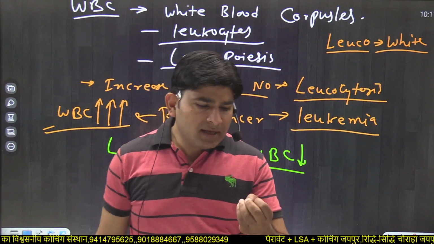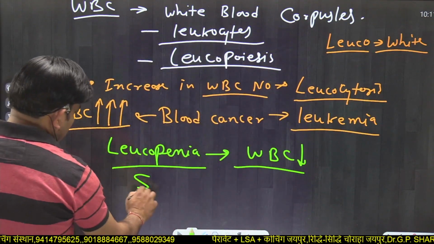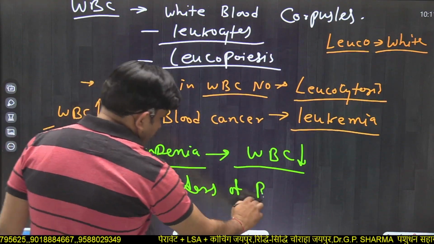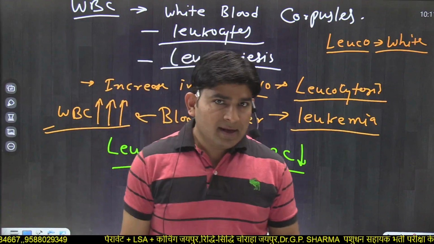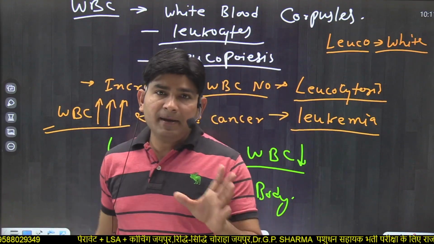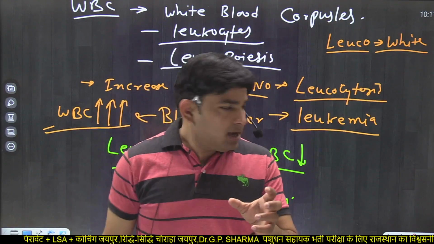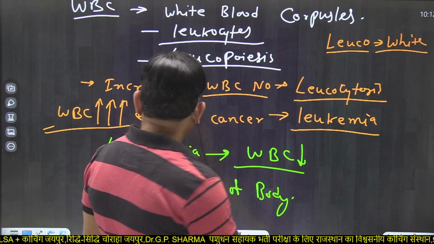In other words, they are the soldiers of the body because they protect the body from infections. They engulf bacteria, kill bacteria, and destroy pathogenic organisms.